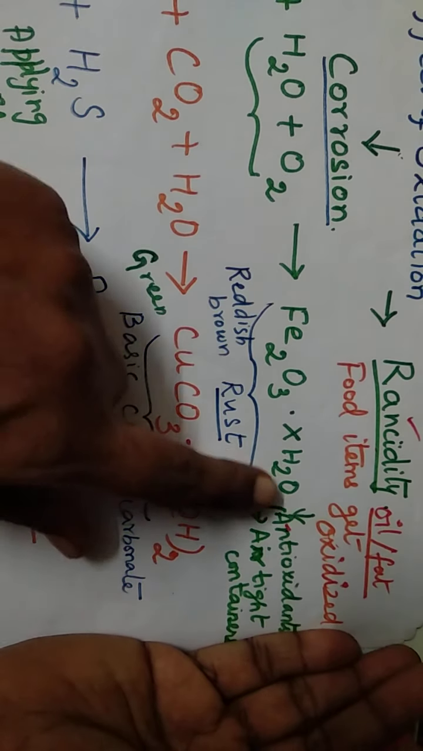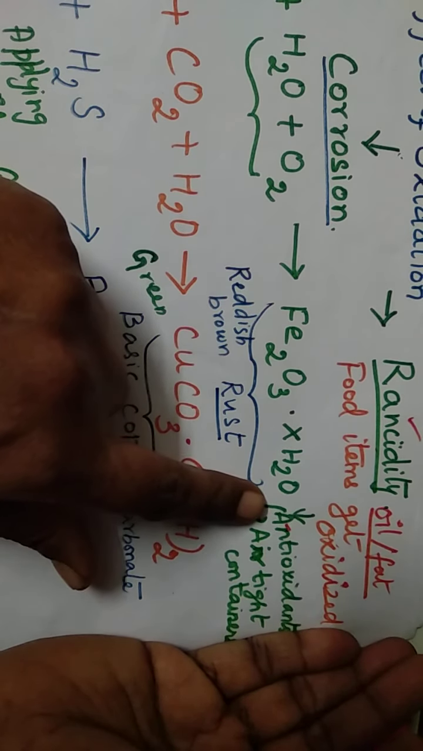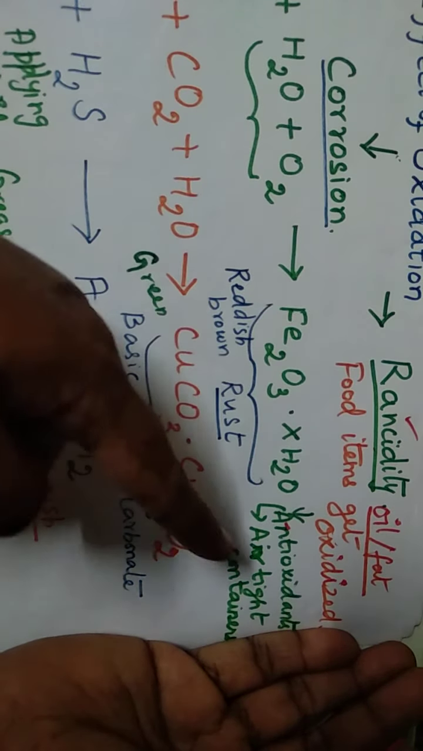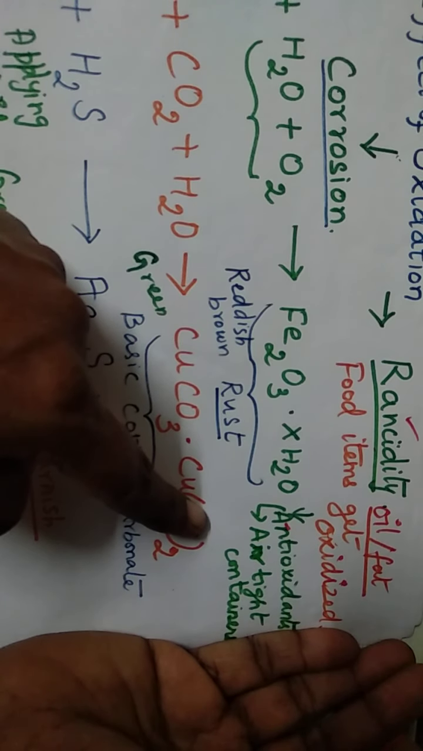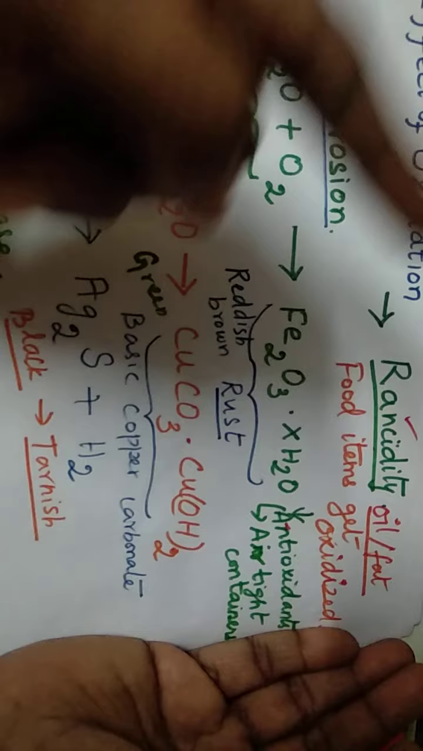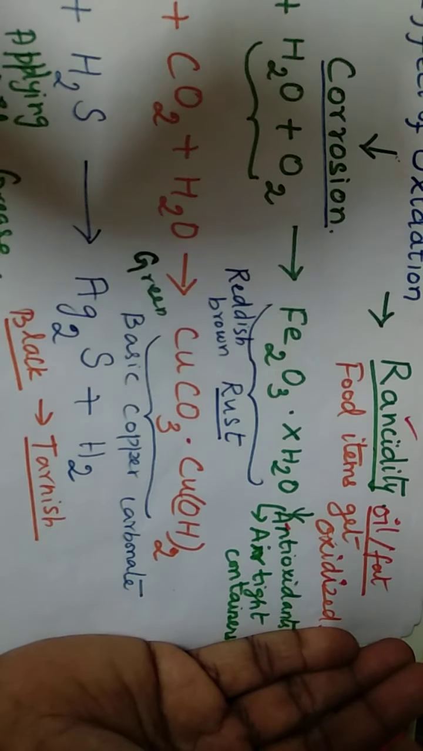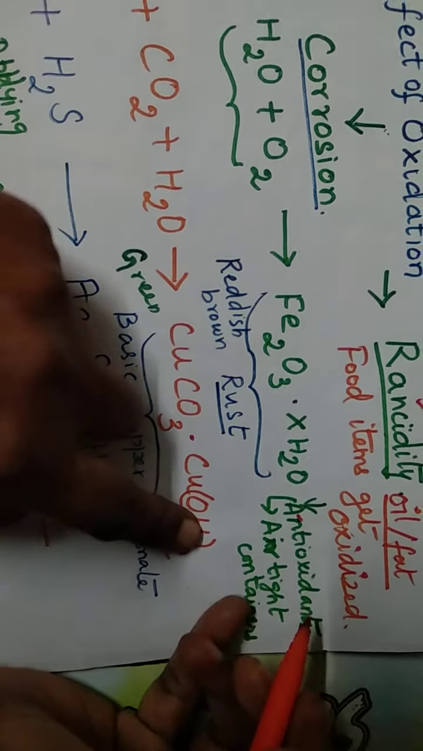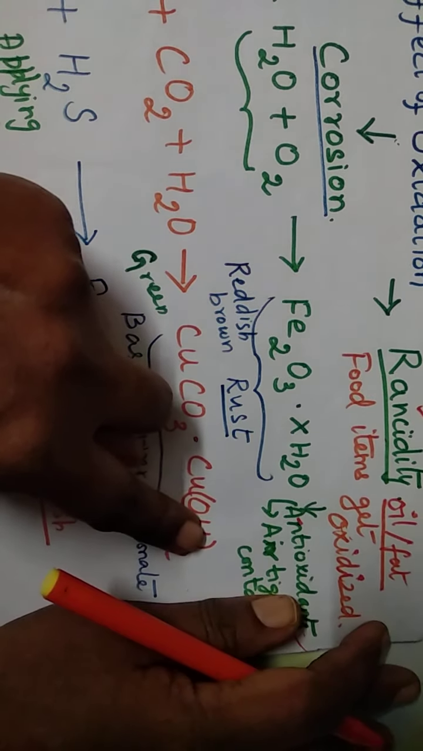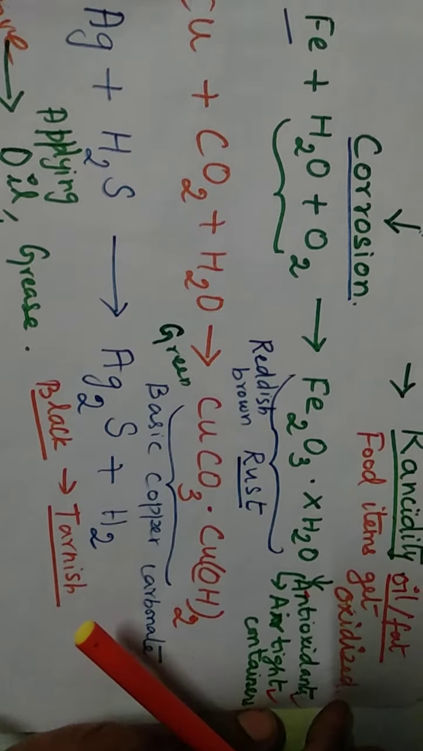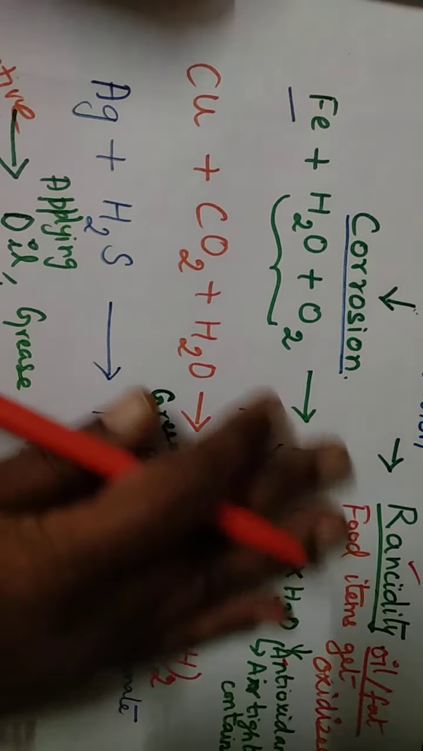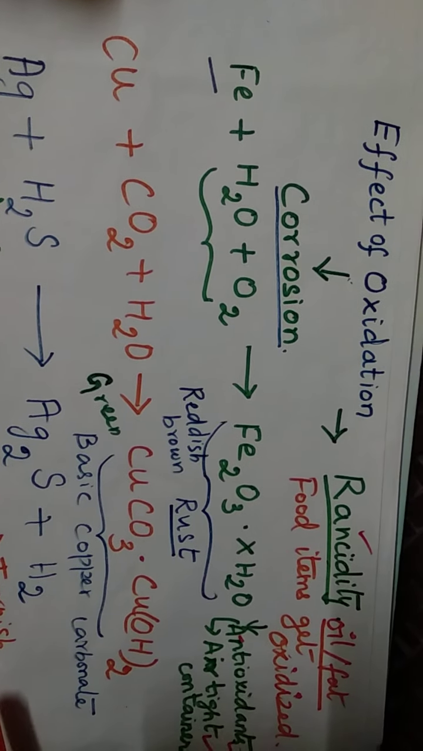So one of the methods, please remember, is the addition of antioxidants, or else keeping food in airtight containers. So air will not go inside, and the oxygen in the air will not affect the food items. By keeping them in airtight containers and adding some antioxidants, we can avoid this rancidity. Hope you have understood rancidity and corrosion. This is actually the effect of oxidation only.